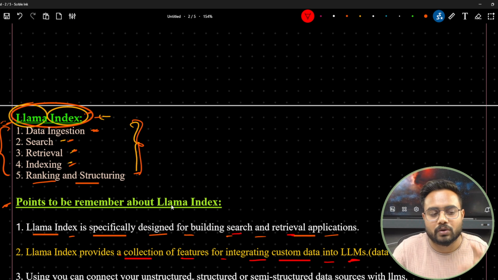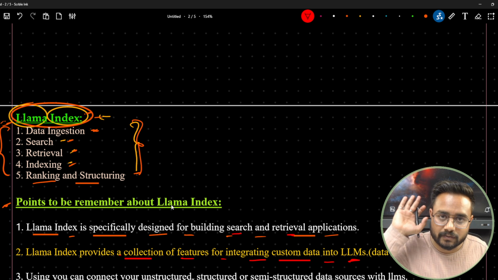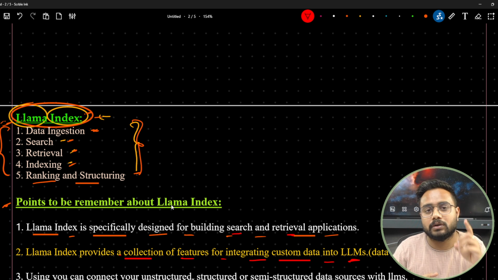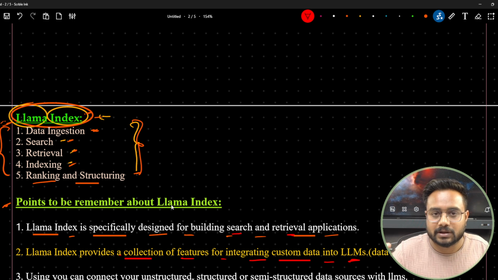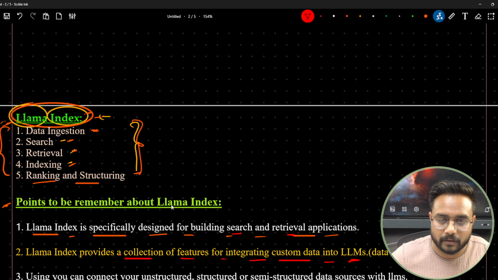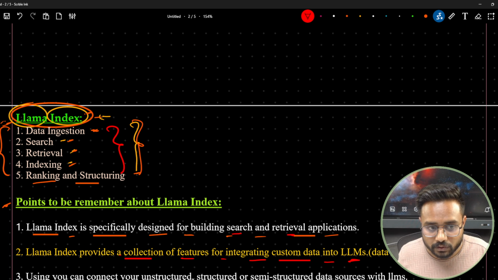So here, if we are talking about the Llama-Index, if someone asks you why we use the Llama-Index, you can highlight these 5 main points. The first one is data ingestion. The second is search. The third one is retrieval. Fourth is indexing. Fifth is ranking and structuring, right? So it has been designed in such a way, the code has been written in such a way, that it is very efficient for this particular thing.